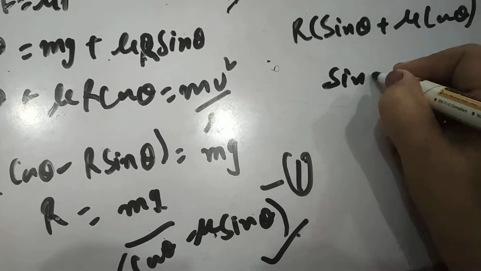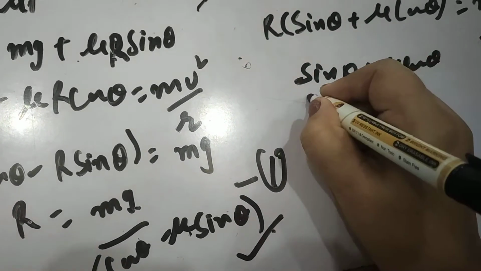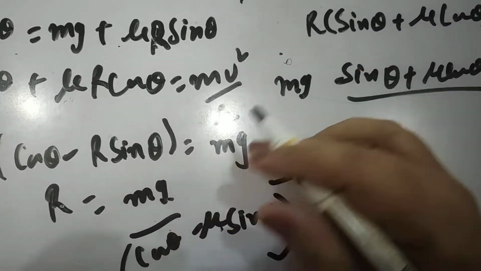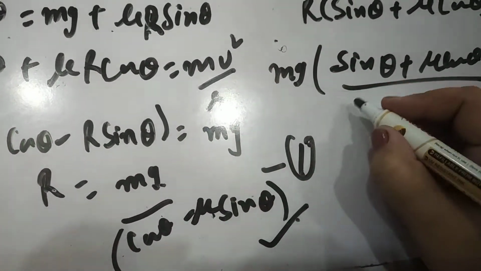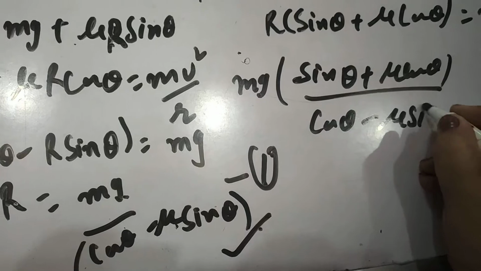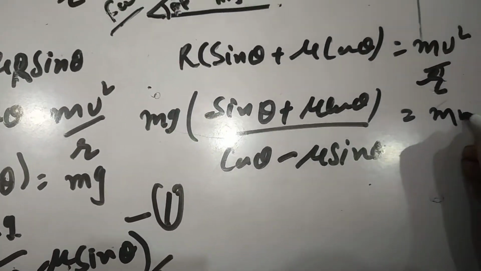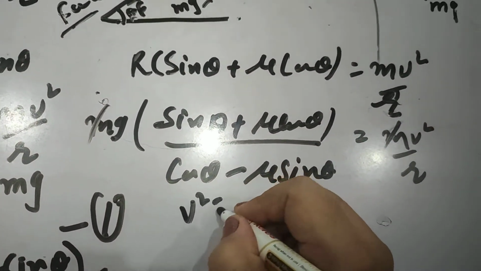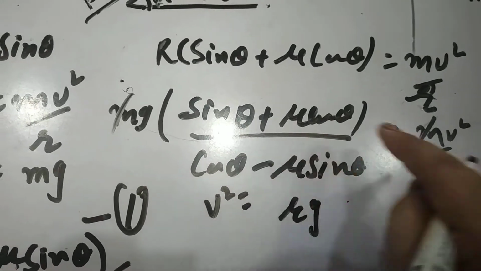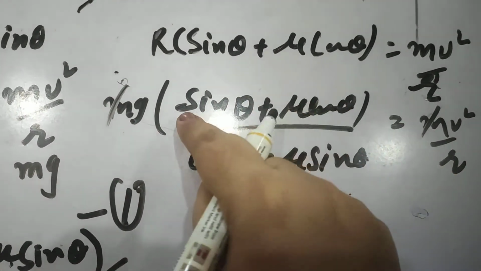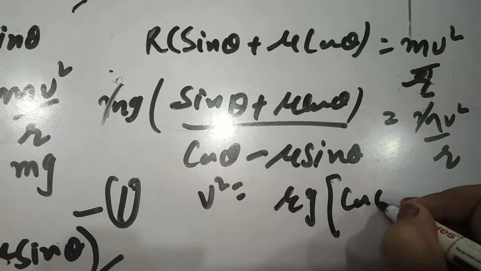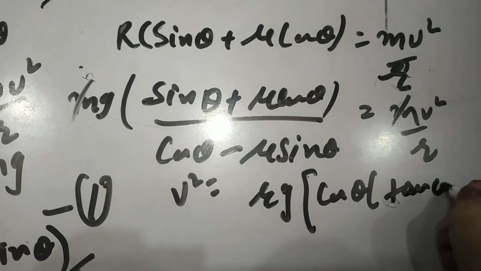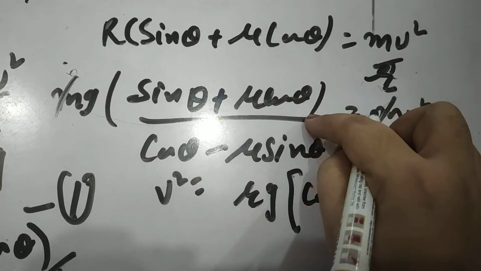So sin theta plus mu cos theta, upon, putting the value of R, mg upon cos theta minus mu sin theta is equal to mv square by r. m and m cancel out, so v square is equal to rg, cos theta taken out, and here this becomes sin theta upon cos theta, which is tan theta, plus 1, because cos theta divided by cos theta.